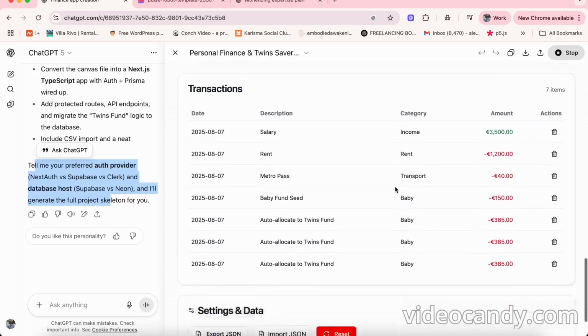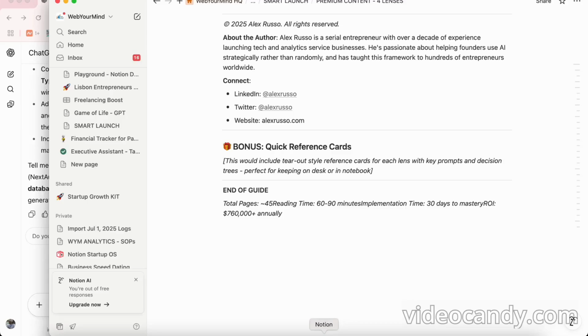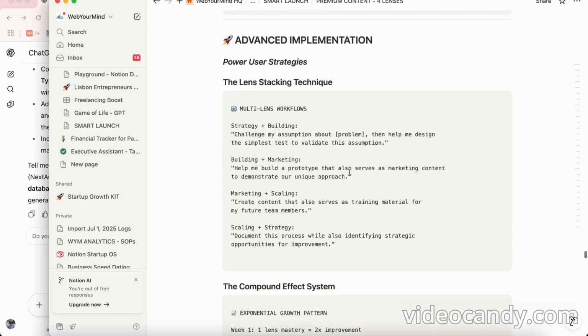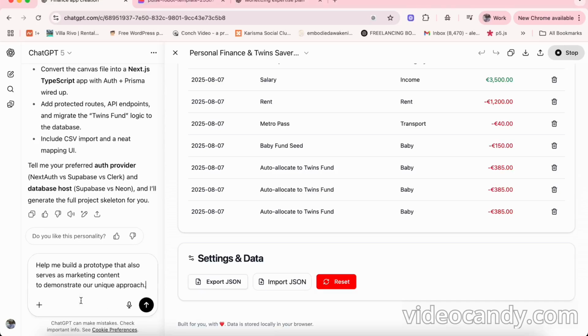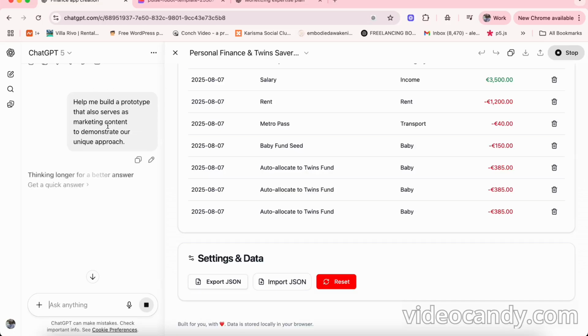If you have an idea in your mind, be smart, of course. Craft your prompts wisely. Now I'm using simple prompts, but I'd rather you use smarter prompts, okay? For example, something like what you're seeing right now is something that will come in my upcoming courses. You can say, help me build a prototype that also sources marketing content to demonstrate our unique approach. Something like that, and we reshape the app and think about what we can do with this borderline finance app.